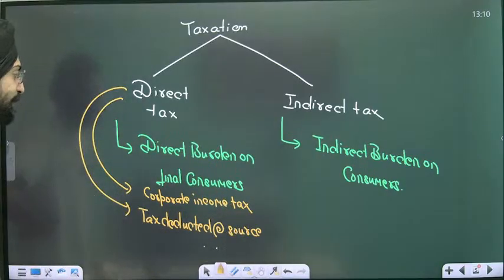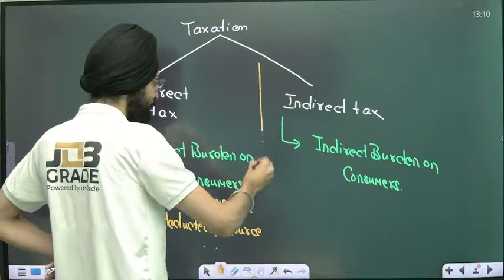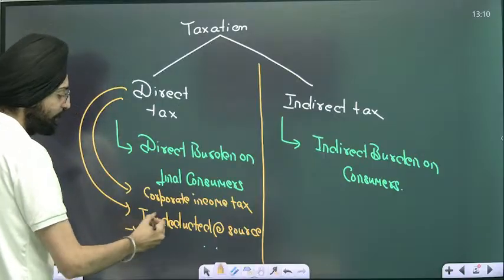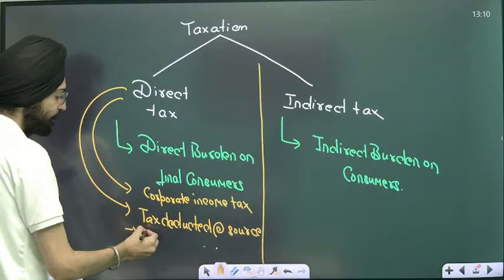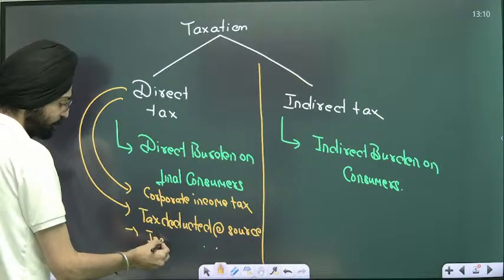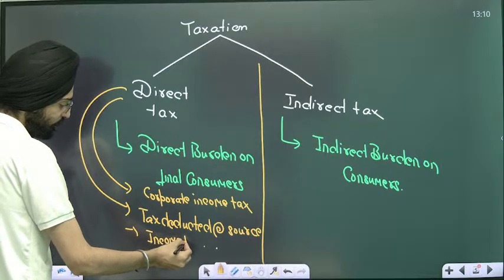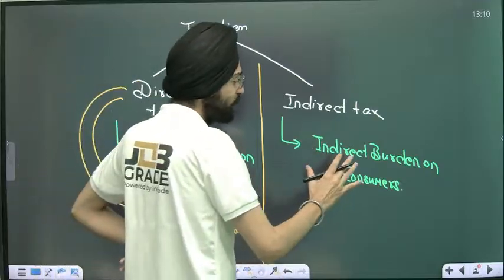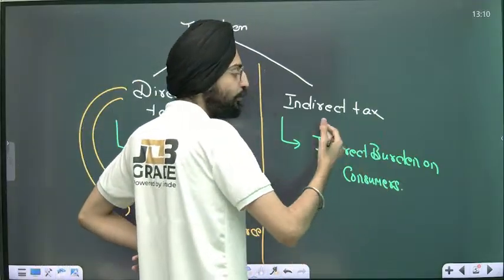Corporate income tax, tax deducted at source, and income tax is nothing but another name for TDS. When I talk about indirect taxation, there was a lot of indirect taxation prior to 2017.